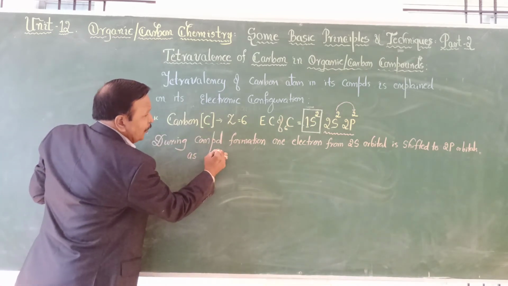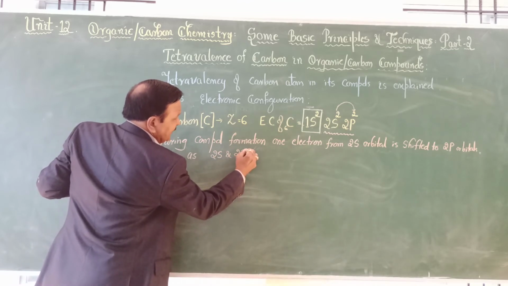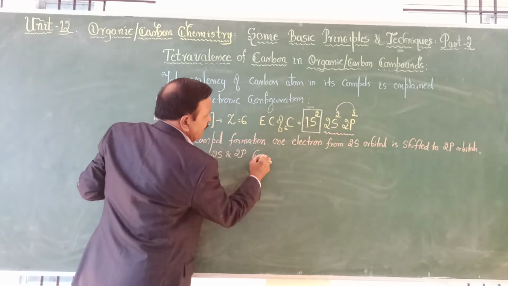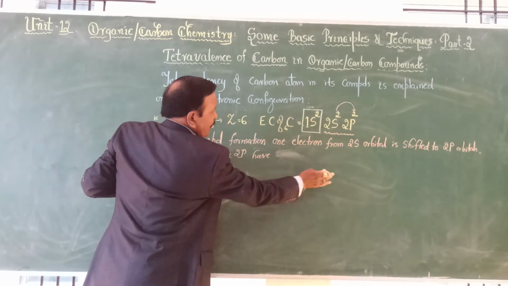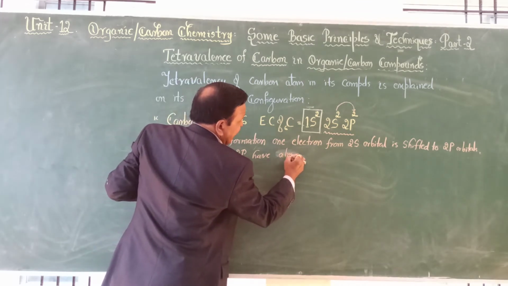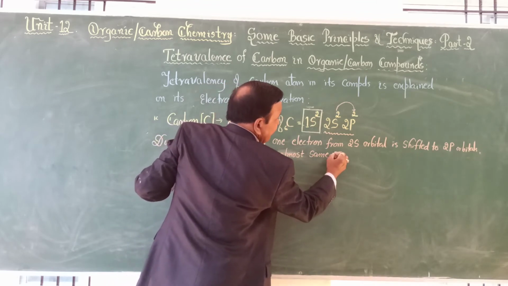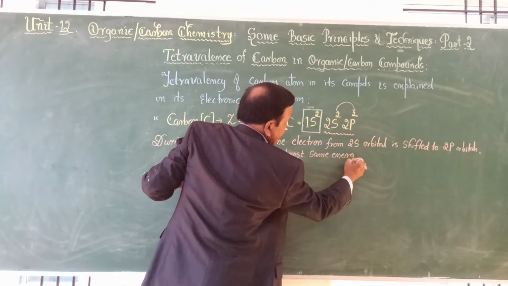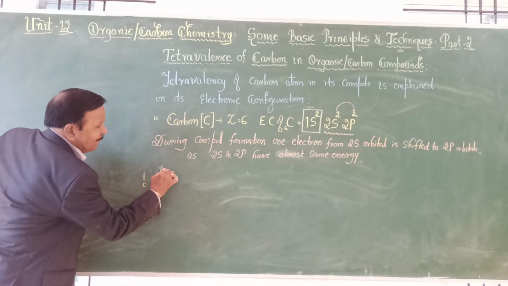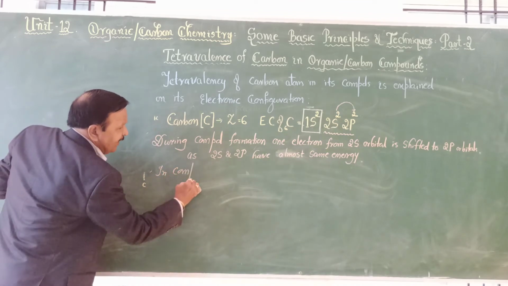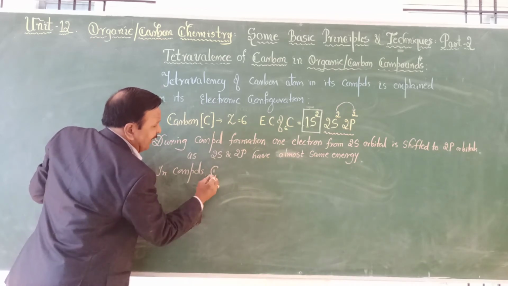What is the reason? 2s and 2p have almost the same energy, hence the jumping takes place. Hence in compounds, the carbon electronic configuration will be